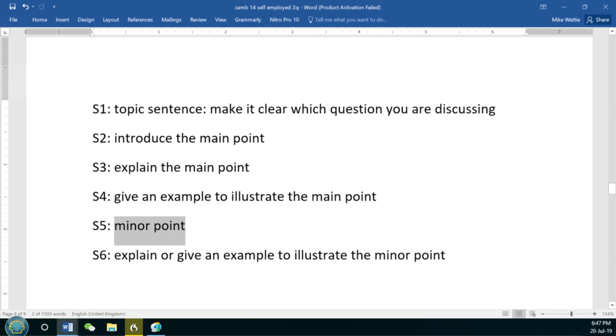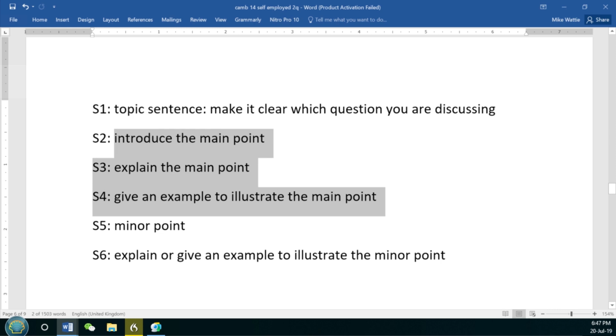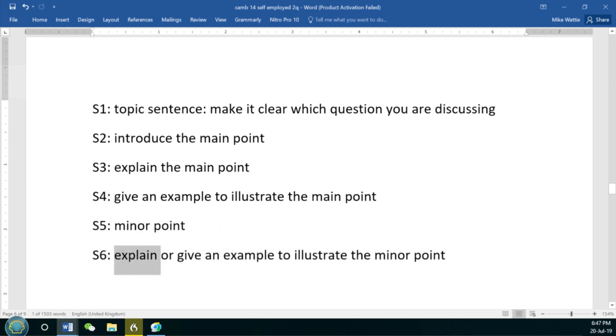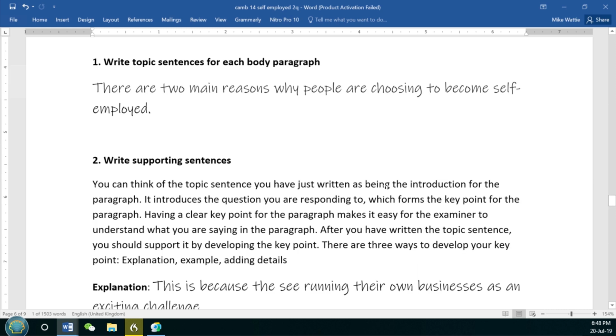And then in this instance, with this sort of structure, we've got 3 sentences for our main point, and then we've got 2 for our minor point, for our less important point. And so you could use either an explanation or example. I'm going to be using an explanation to develop my second point. Okay, so let's see how we need to write this paragraph.